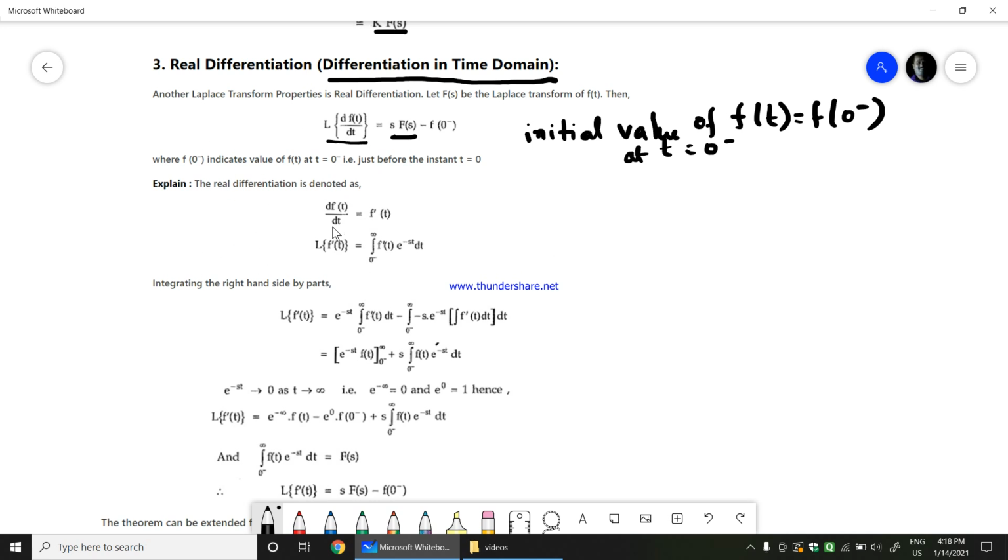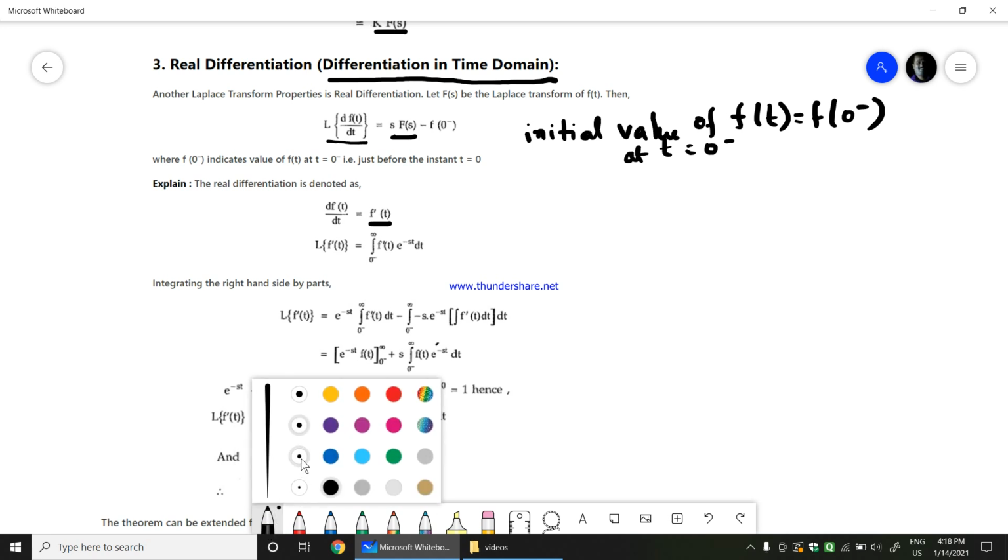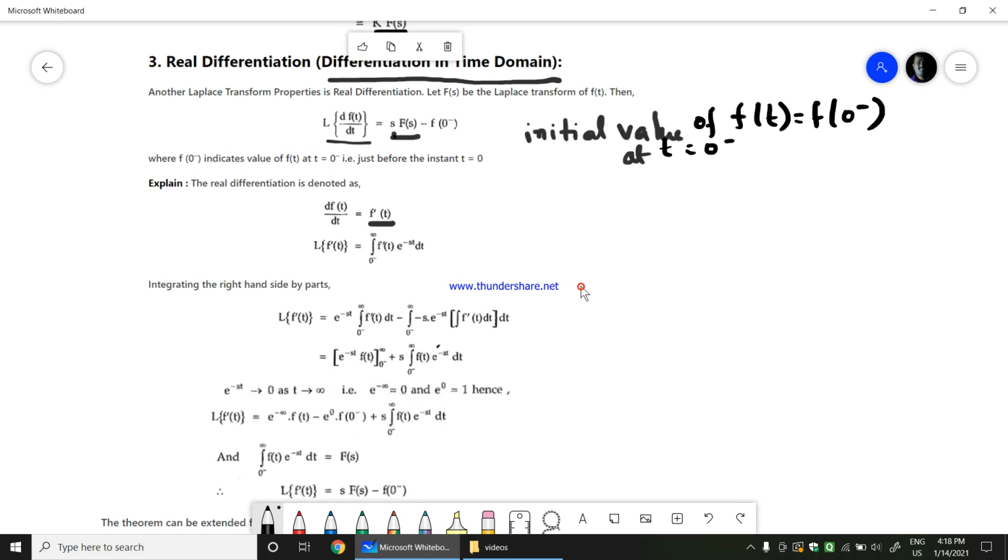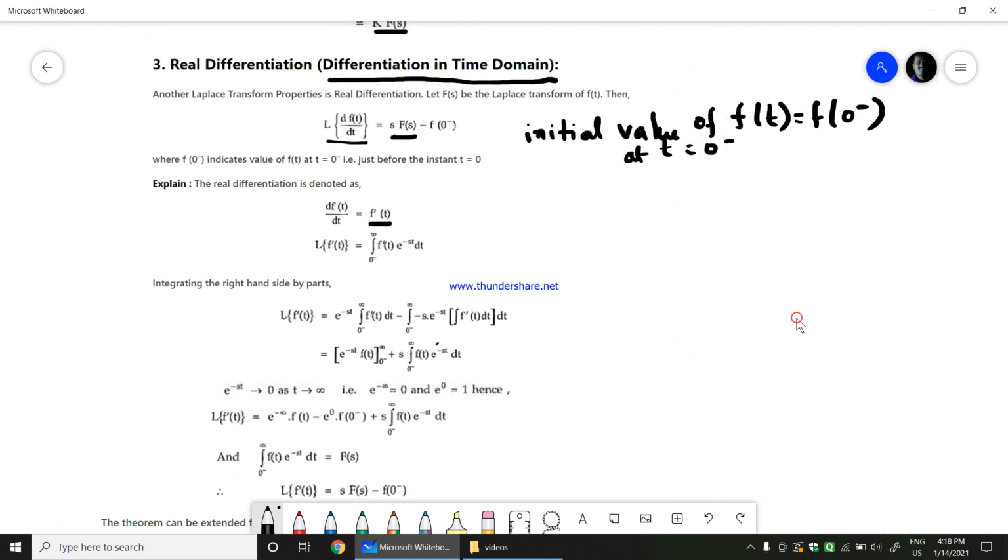The real differentiation is denoted as df of t by dt. As we all know, it is denoted by f dash of t. So what is the Laplace transform of that f dash of t is what we are going to look at here. The Laplace transform of f dash of t would be equal to the integration from 0 to infinity of f dash of t e power minus st dt. So in the place of f of t, we are now putting f dash of t.